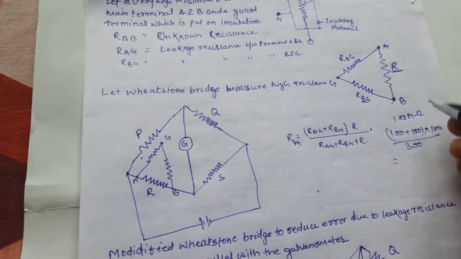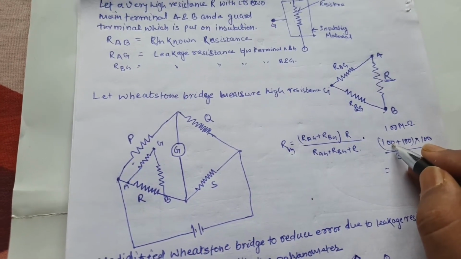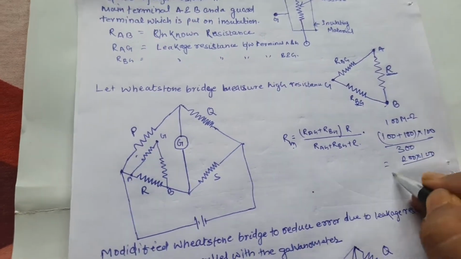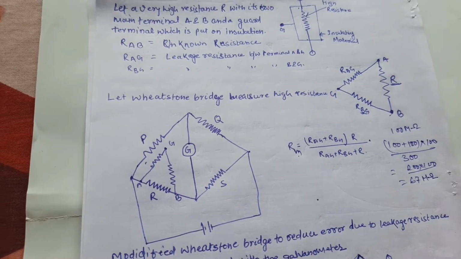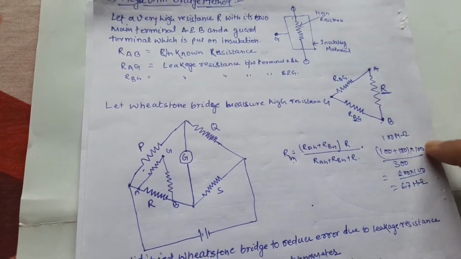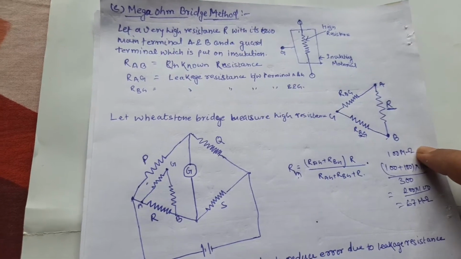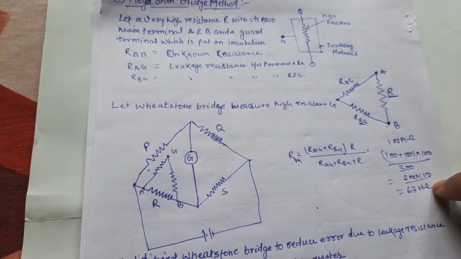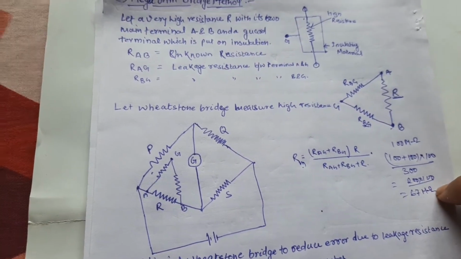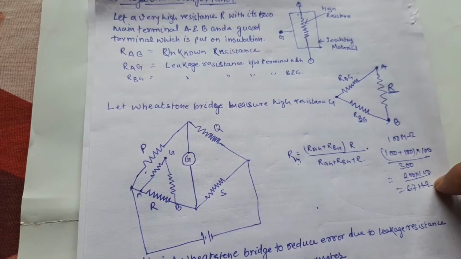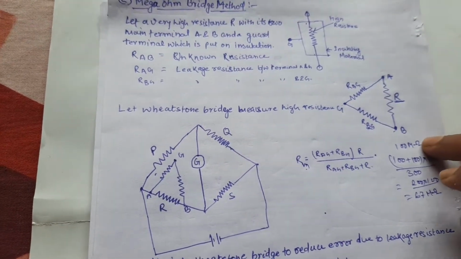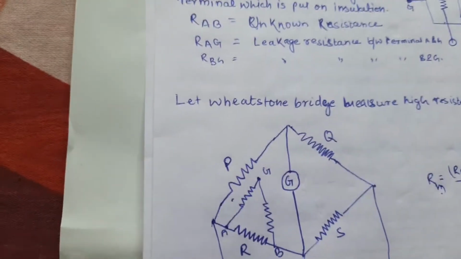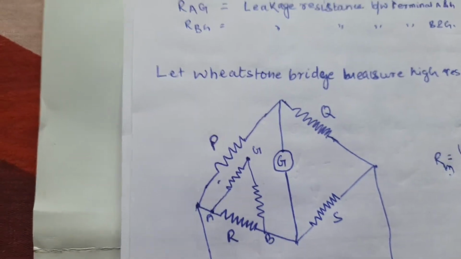In this calculation, 200 into 100 by 300, so almost 67 mega ohm. So due to insulation resistance, the measuring resistance has a value of 100 mega ohm, but the equivalent resistance you get using the mega ohm bridge is 67 mega ohm. So there is about 33% error due to insulation resistance. So this is the Wheatstone bridge condition if you measure using the mega ohm bridge.